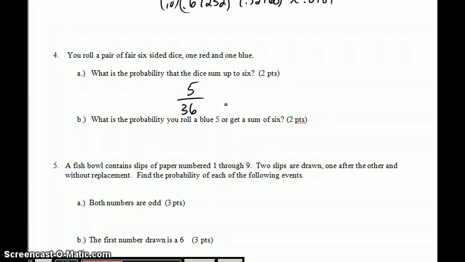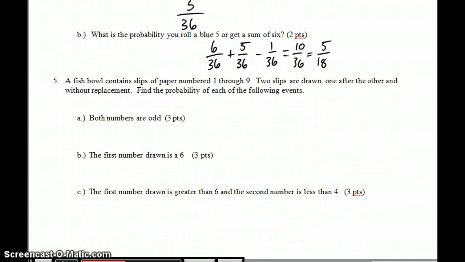All right, what is the probability that you roll a blue 5 or get a sum of 6? Well, you get a blue 5 in 6 of the 36 outcomes. We get a sum of 6 in 5 of the 36. And there's one way if you get a blue 5 to also get a sum of 6. So we've counted that one twice. So we get a total of 10 out of 36, which is 5/18.